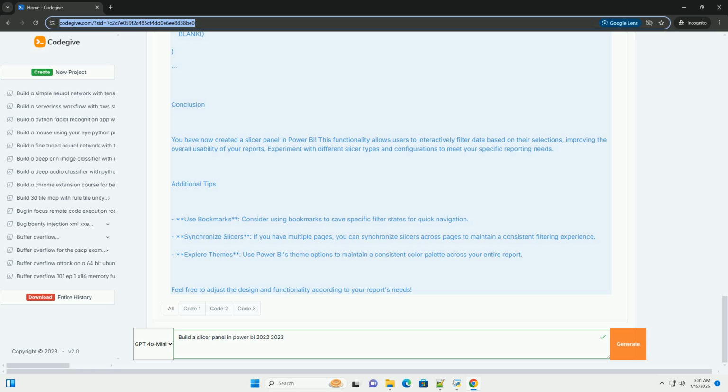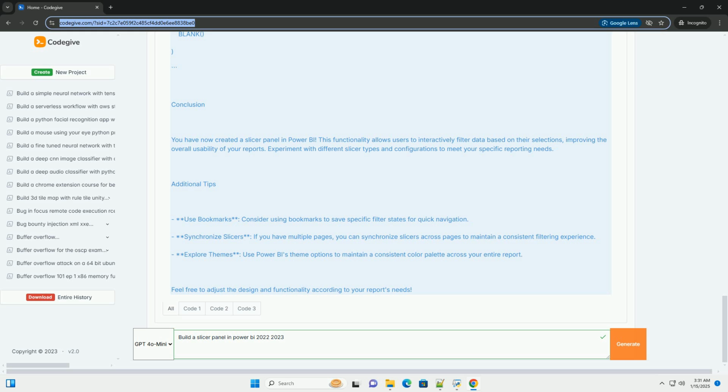3. Configure slicer settings. With the slicer selected, you can customize its settings in the Visualizations pane. Format the slicer, adjust the style, font size, border, background, and other visual properties. Slicer type. Change the slicer type to list, drop down, between, or relative date based on your requirement. Single or multi-select. Set whether users can select multiple items or just one.